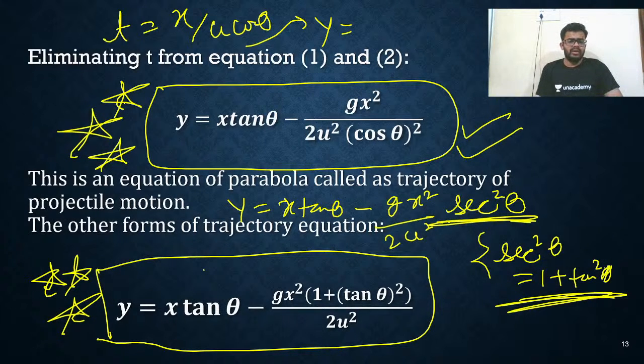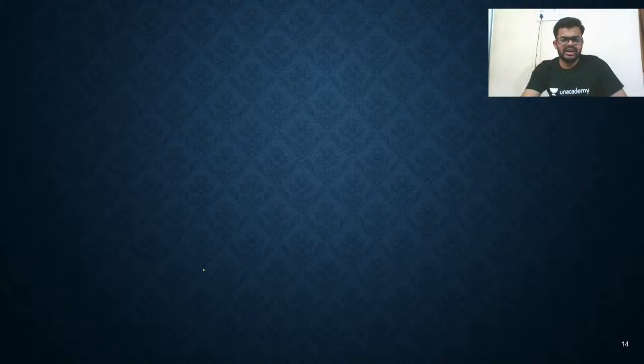Okay. y = x tan θ − g x² / (2u² cos² θ). This you need to remember. I already explained how it came. You are just putting the value of time in the equation of y, so you are getting the xy relation. These are the two basic equations you got. Apart from that, we can further change it.